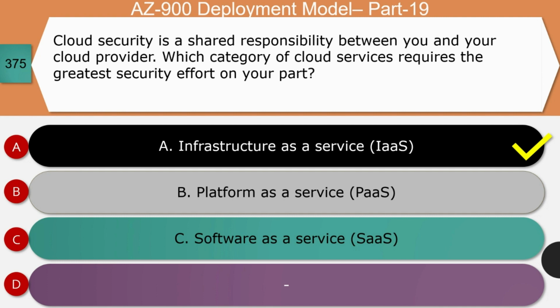Let's see the reason. Under IaaS, we have server, storage, networks, VMs, which will be directly provisioned by the cloud service provider.